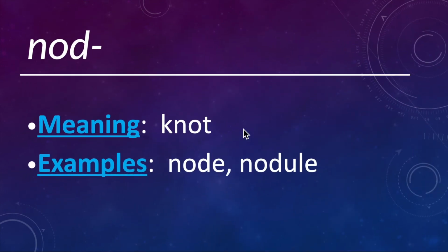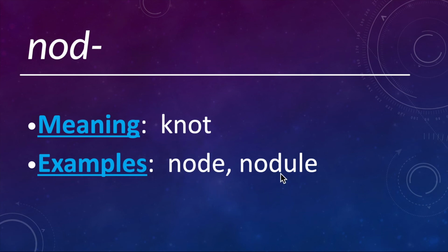And then nod or node means a knot. So a node, if you have anywhere where things come together, like you can have a node in a computer network, or a node in some other kind of network, or like airports can kind of be considered nodes in the air travel network. Or on a plant, this is basically where a leaf would come off of the plant. So it looks like a little knot, or a bunch of things come together at this point.